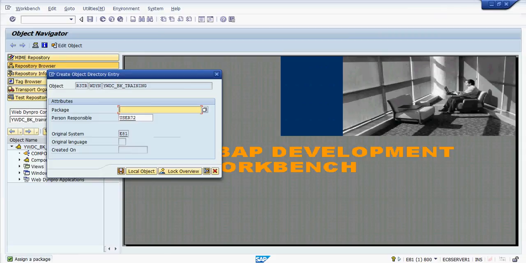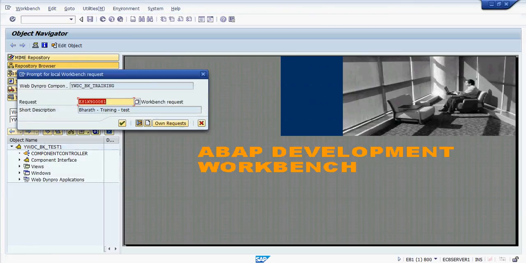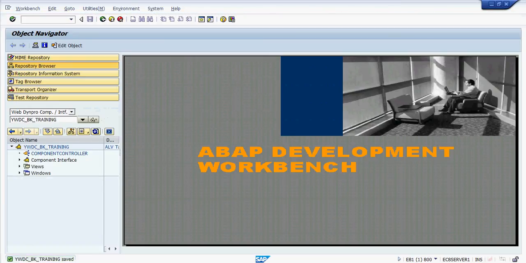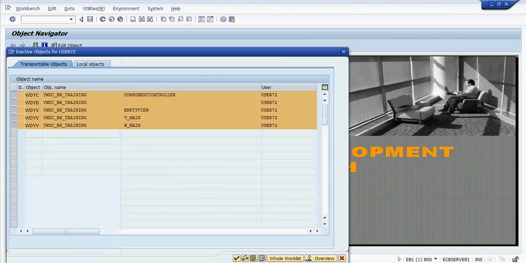Right, we have to assign the package. I'm just entering some package name, save, and click OK, and we have to assign the transport request. Right, now as soon as the WebDynpro component is created, you have to activate it. This is the best practice, to activate the WebDynpro component as and when created.